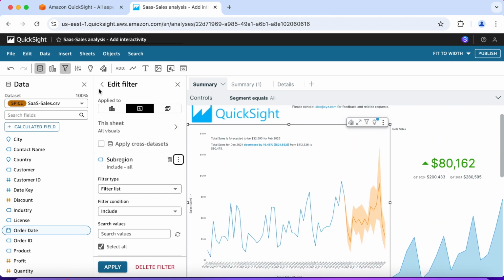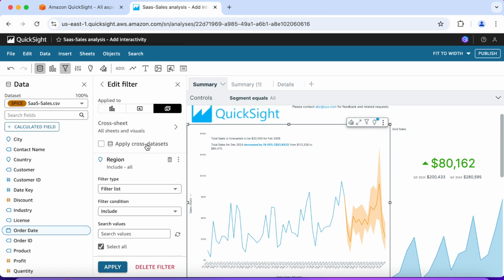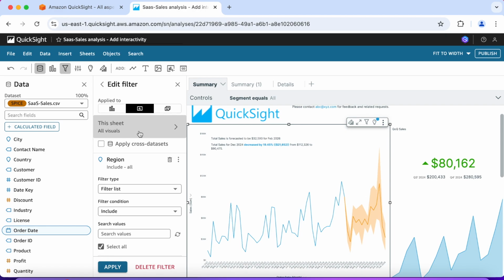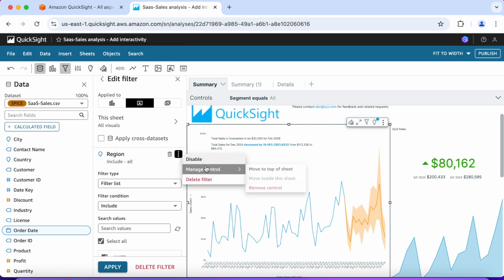So that was an error I made in the first demo, build your first dashboard, but we'll learn as we go. So clicking on single sheet again, and I'm in region. I'm going back. Let's see.